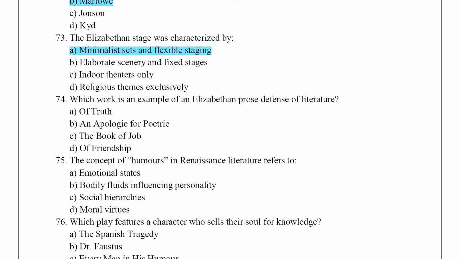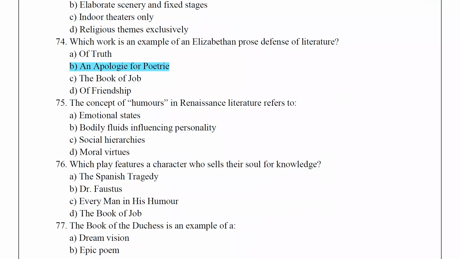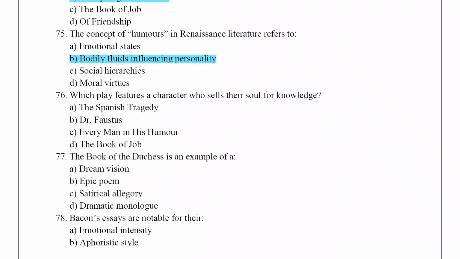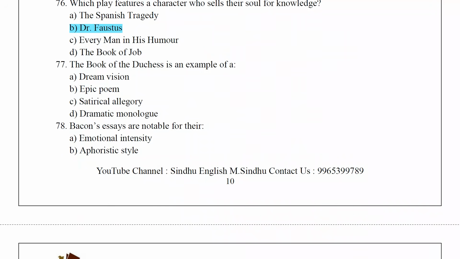Which work is an example of Elizabethan prose defense of literature? The answer is An Apology for Poetry. The concept of humor in Renaissance literature refers to bodily fluids influencing personality. Which play features a character who sells their soul for knowledge? Dr. Faustus. The Book of the Duchess is an example of dream vision.